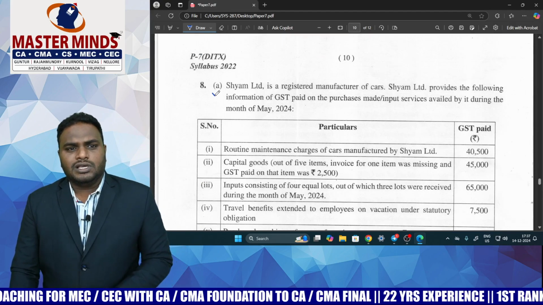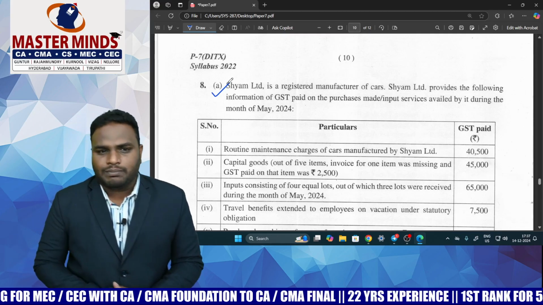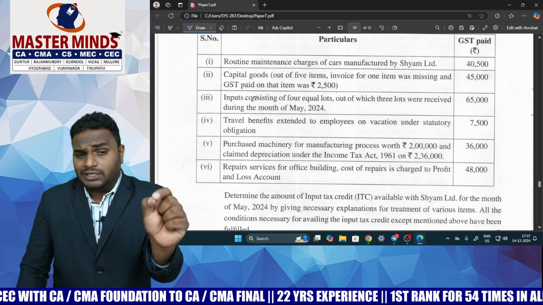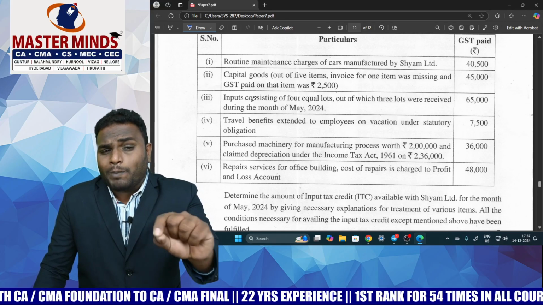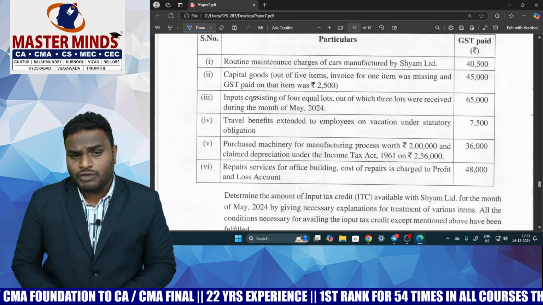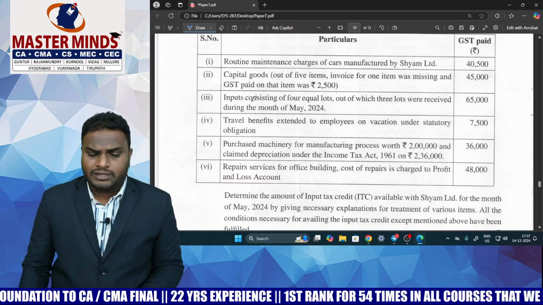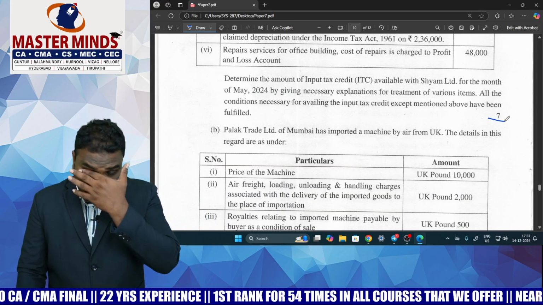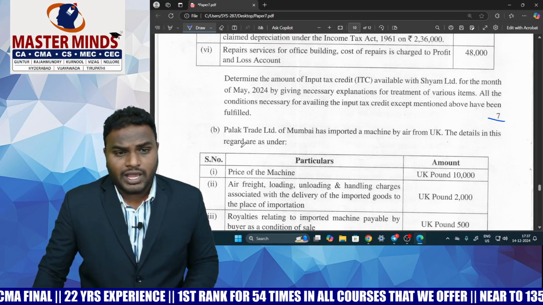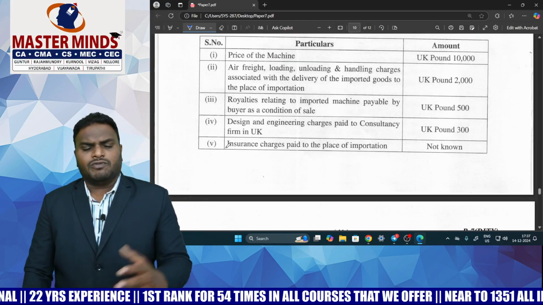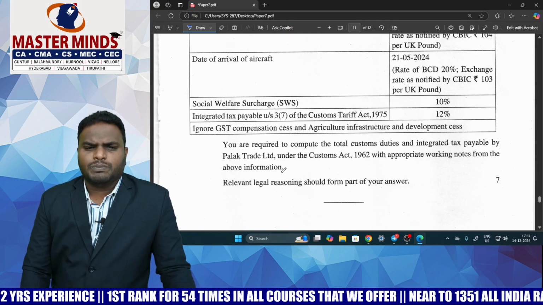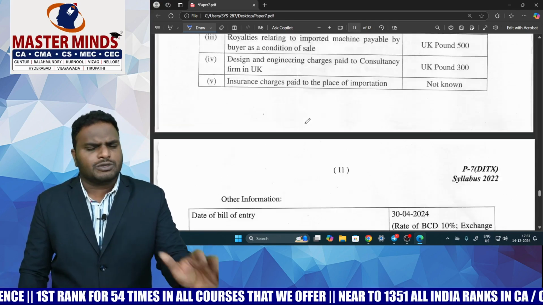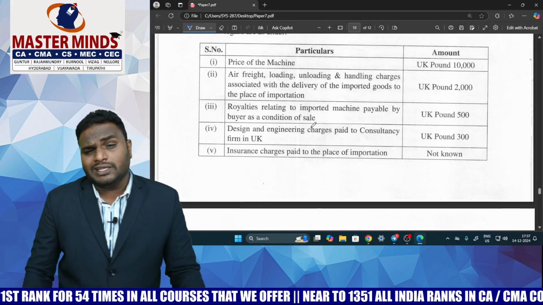It is based on the conditions to claim ITC, which I discussed in the marathon session also, if you remember. It is a direct and easiest question, for 7 marks. And 8B, customs valuation, is a direct problem which I covered in Masterminds material. These 2 problems are covered in Masterminds material and also in guess questions.